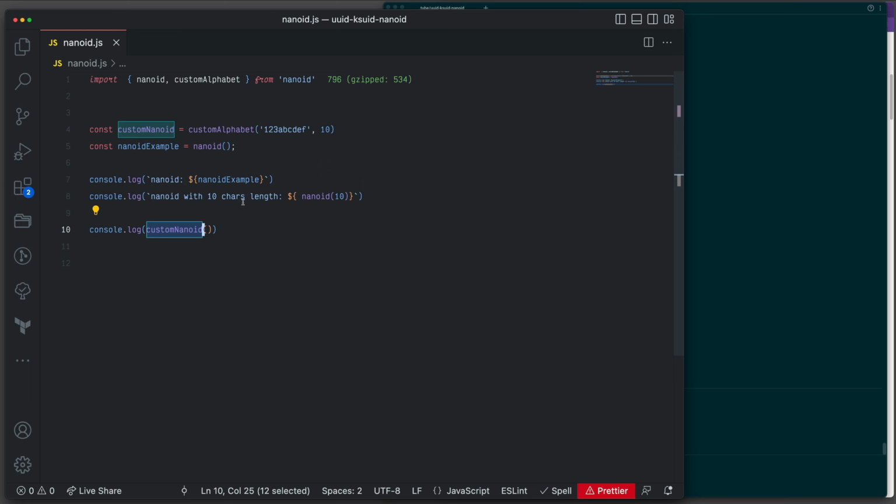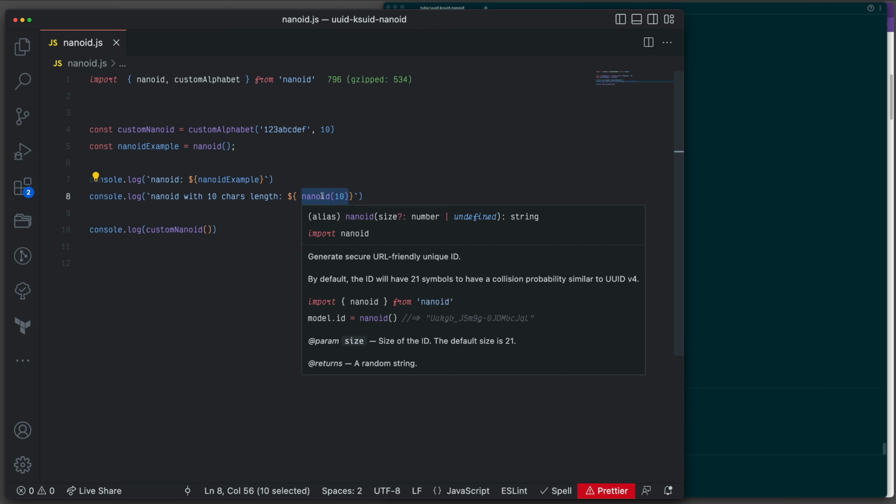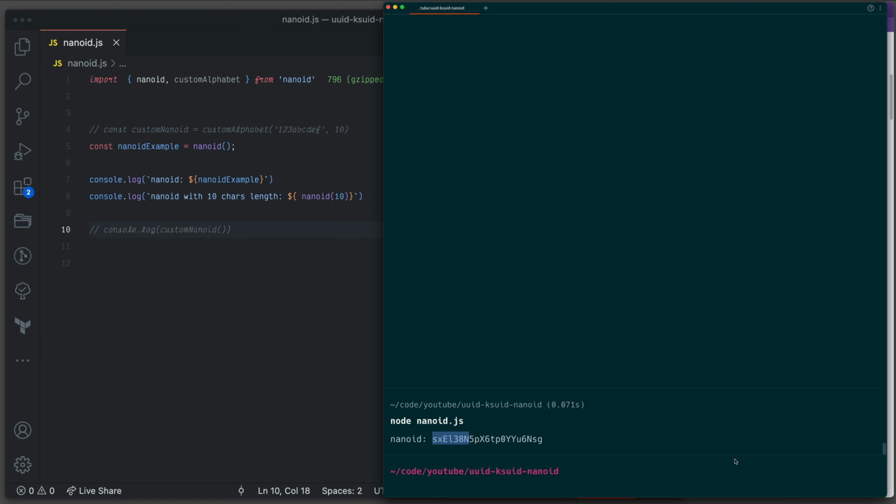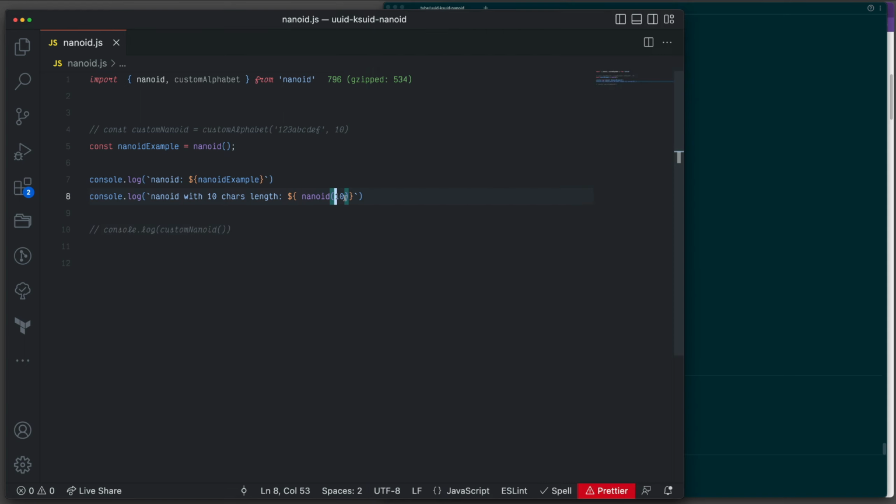The other way to work with every allowed character, ignoring this bit, is to just call NanoID with this version. So this is NanoID 10, and I'm going to comment out this line of code and this line of code. Let me run this one more time. Here it's just a normal NanoID, line 7. The next one is with 10 characters. If you give any number to the NanoID function, it will limit the length of characters to 10 or any number you give.